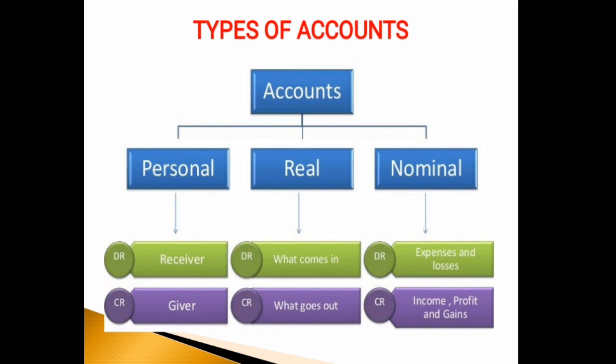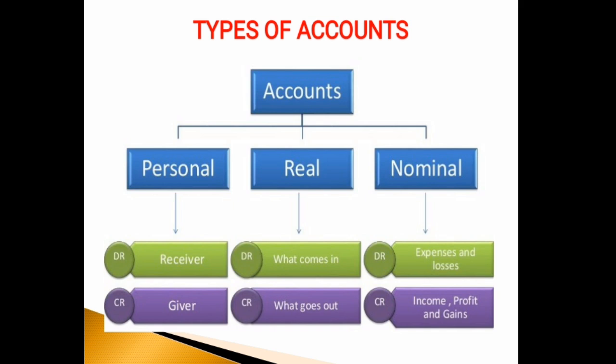For example, in case of salary, when it is payable to employees, it is known how much amount is payable to each of the employees, but collectively it is called salary payable account. The rule for journalizing this account is debit the receiver and credit the giver.